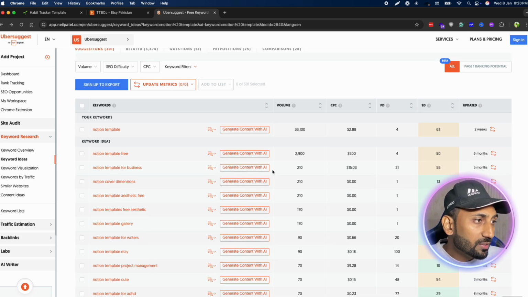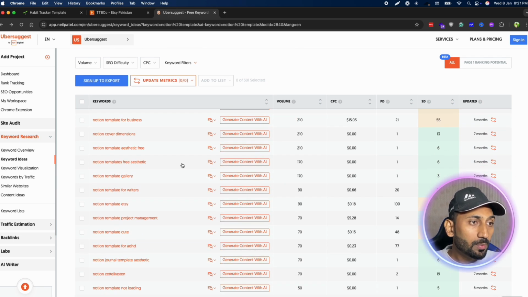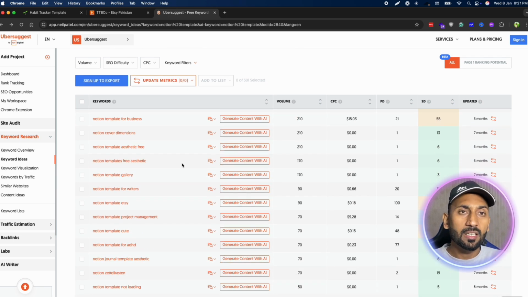Notion template for business has a volume of 210. It means if you get something like 10% of the sales from the people who are searching for it, you will get a very good amount of money. So these are the two ways. Even if you find any other keyword research tool, you can use that one, but I always recommend Ubersuggest, or you can use the Etsy search to find ideas for your next Notion template.